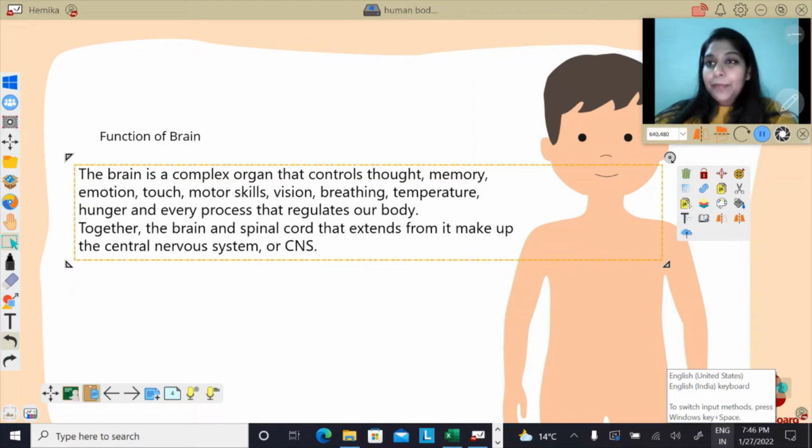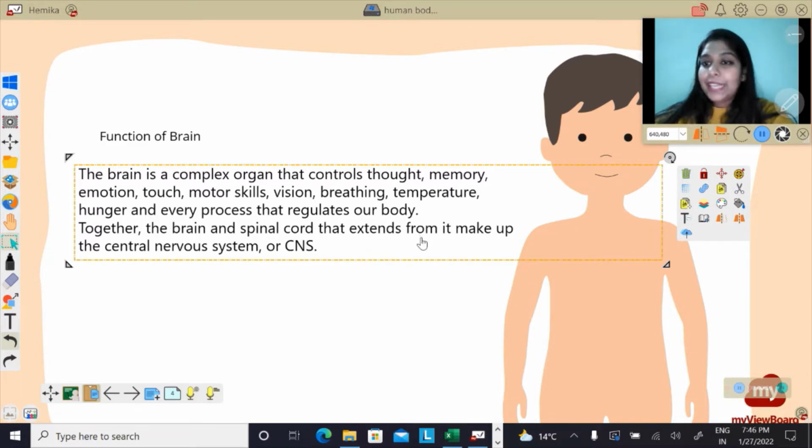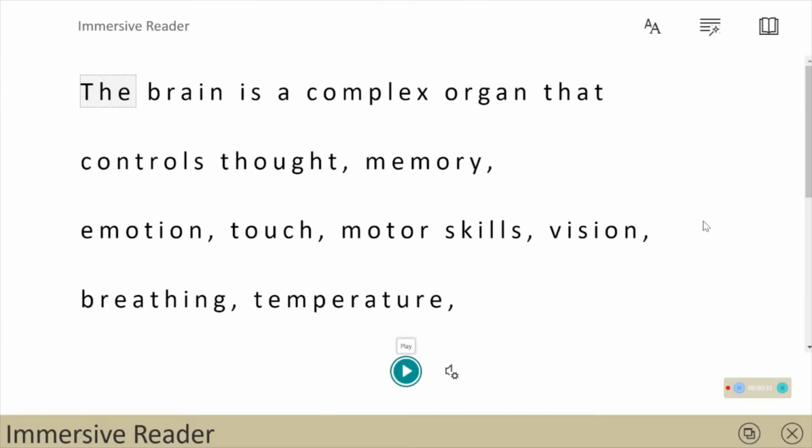myViewBoard can help you to read out the content mentioned on the screen. To do that, select the content that you want to be read aloud. As you click on that, just besides the same, you can see a lot of options available. Click on Immersive Reader. As you click on Immersive Reader, the entire content is ready to be read aloud.